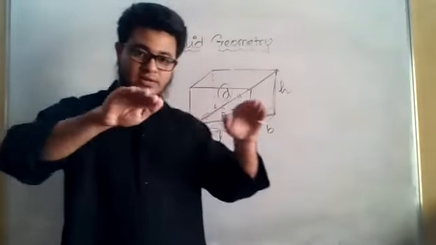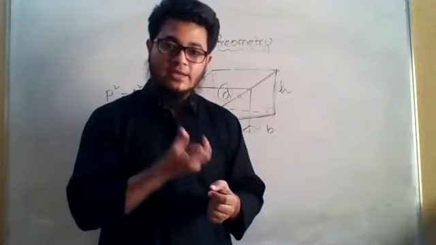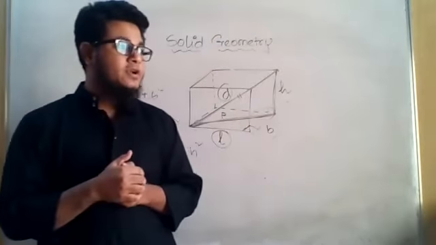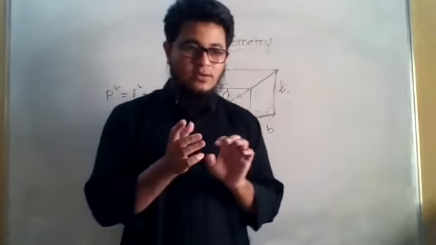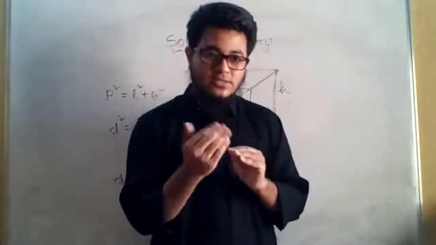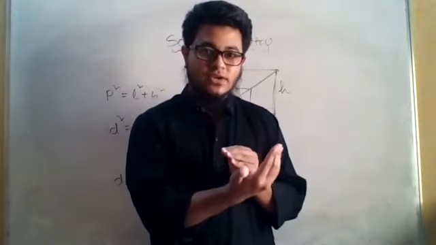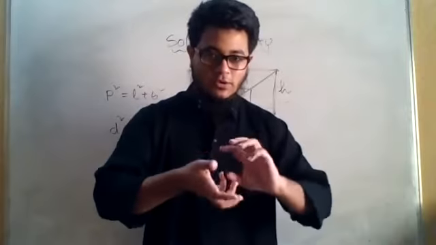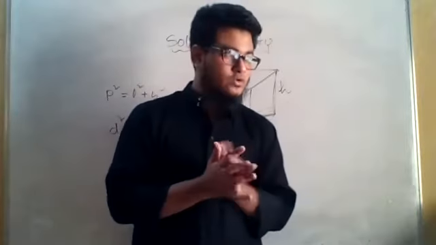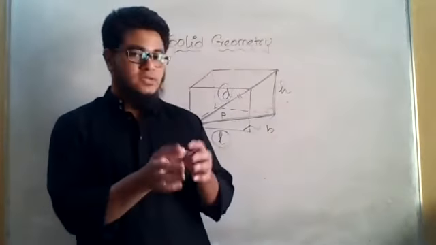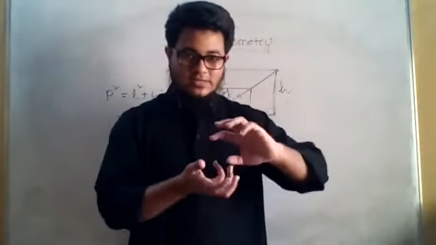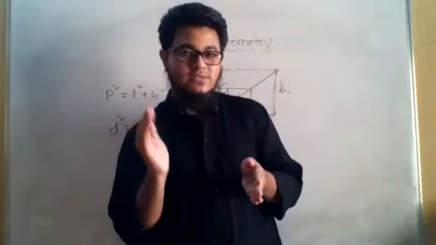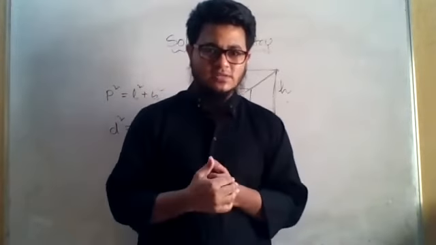Cube means it is a box with length, breadth, and height all equal to each other. You have always heard about the Rubik's cube, right? Where one side is colored orange, another side is blue, another side is red. The six surfaces have six different colors, and they make a puzzle out of it. You have to rotate it so that all the colors become the same on each surface again. You have seen this, right?